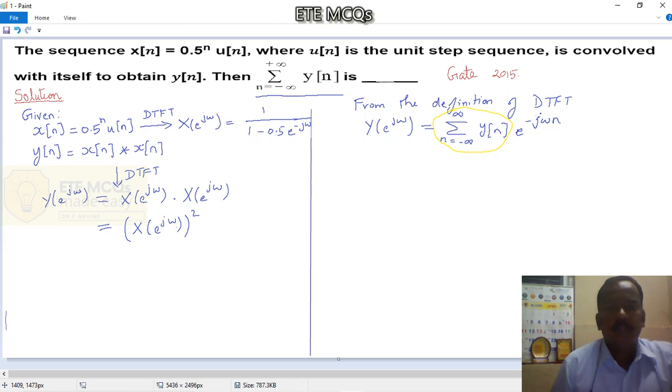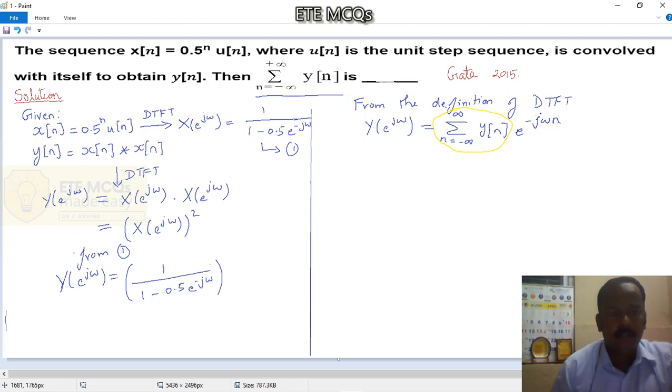Taking this as equation number 1, from 1 I can say that Y of e power j omega is equal to 1 by 1 minus 0.5 e power minus j omega the whole squared. Let me take this as equation number 2.